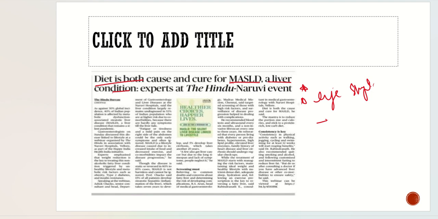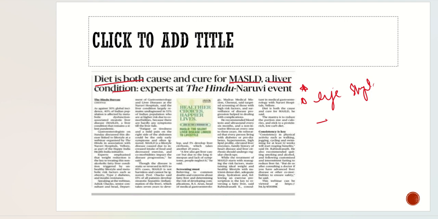So what is MASLD? MASLD is a metabolic dysfunction associated steatotic liver condition. It is a liver condition. So how is it caused?